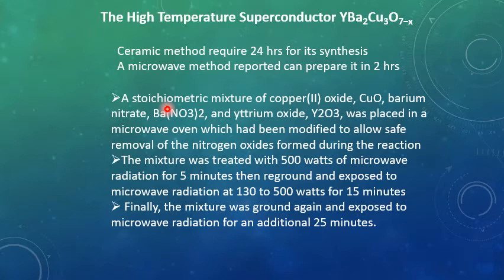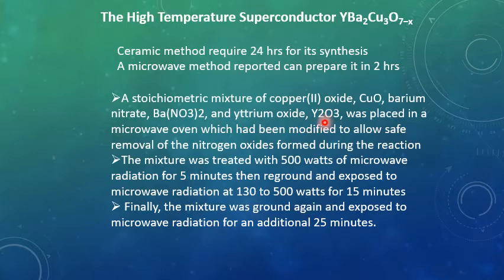There are steps which we will take in this reported method. A stoichiometric mixture of copper 2 oxide. We will take 3 reactants: copper 2 oxide, second one is barium nitrate, and third one is yttrium oxide.